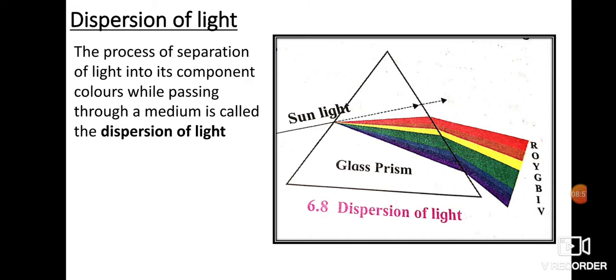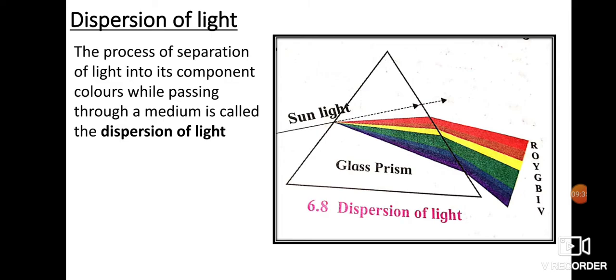Now what is dispersion of light? In vacuum, the velocity of light rays of all frequencies is the same. Just now what did we discuss? That when white light passes through a plastic scale, you can see 7 different colors. In vacuum, the velocity of light rays of all the frequencies is the same, that is, all between 400 nanometer to 700 nanometer. If this light is passing through vacuum, the velocities of all these are the same.